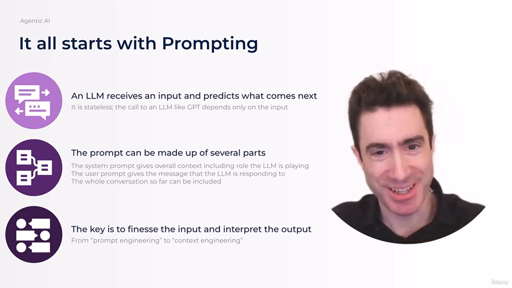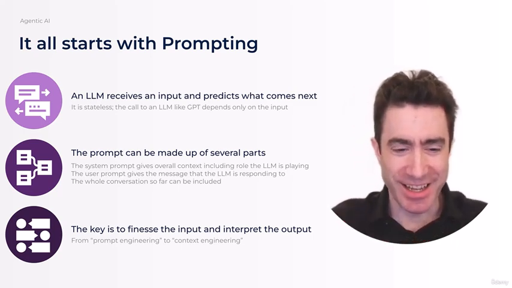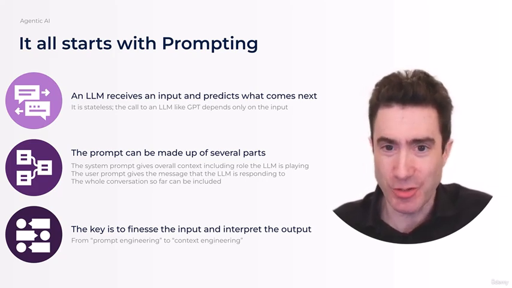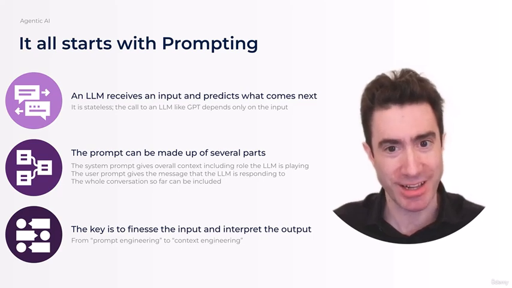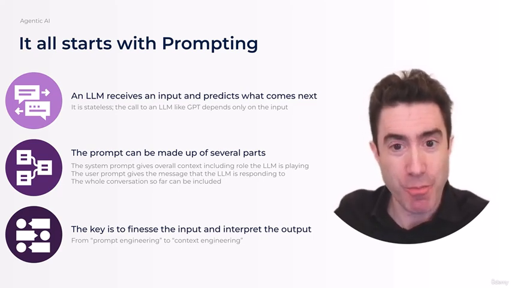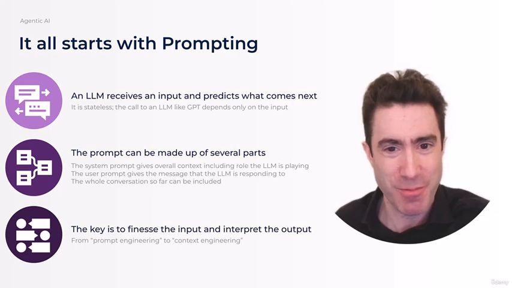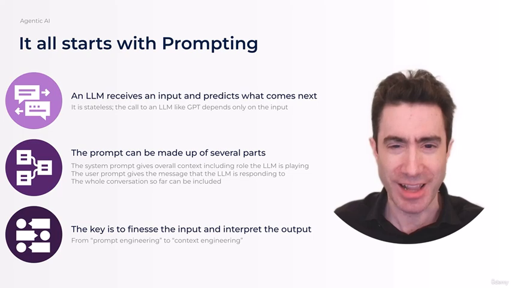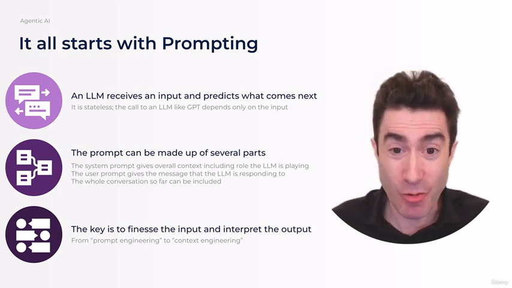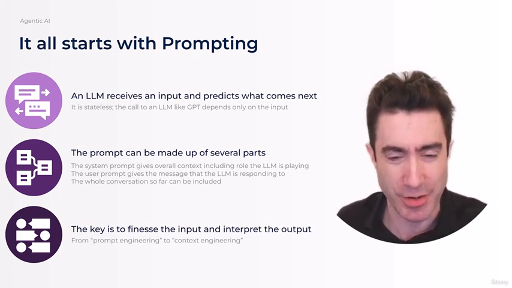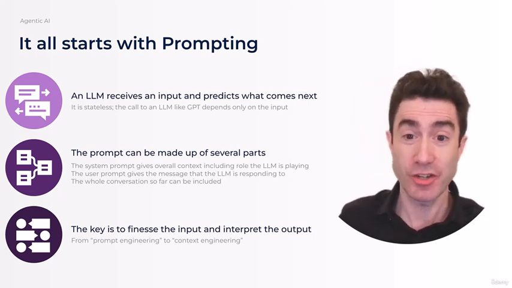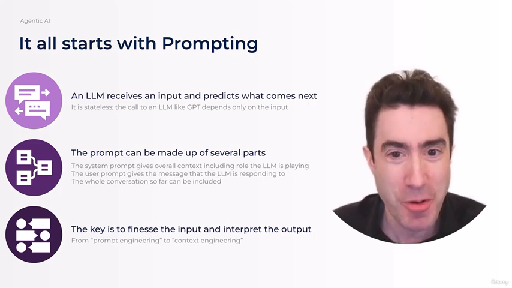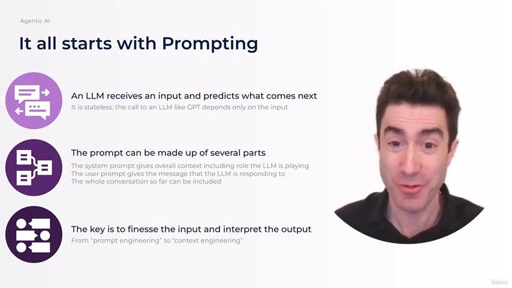And I mentioned this before, but the key is that we get to decide how to organize that input data, and we can do all sorts of tricks to it to make it most likely that what the LLM generates, the outputs that its pattern matching decides are the right outputs, are going to be consistent with our business objective. So we can come up with clever techniques that we will go through to make it more and more likely that we'll be able to get the right kind of output. And when I say the right kind of output, we can choose how we interpret that output, and we can interpret it in different ways at our whim so that it can achieve something cool that we want to do.